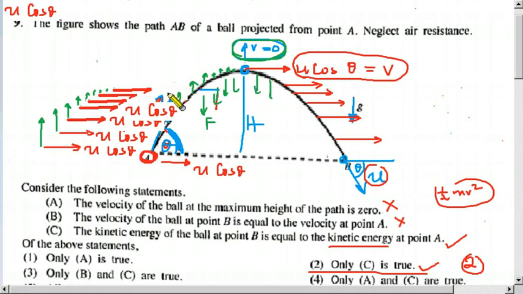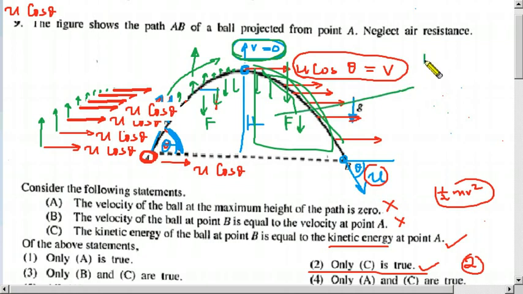Therefore, when the ball is rising up, the vertical velocity is decreasing due to deceleration. On this side, when the ball is coming down, it accelerates due to this gravitational force. It accelerates on this half. So beginning from 0, little by little the velocity is increasing. Finally here the vertical component equals this initial vertical component.